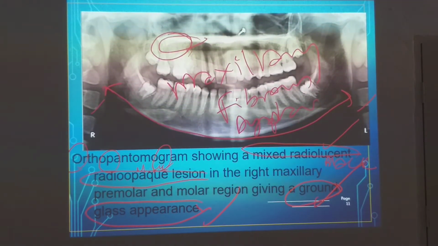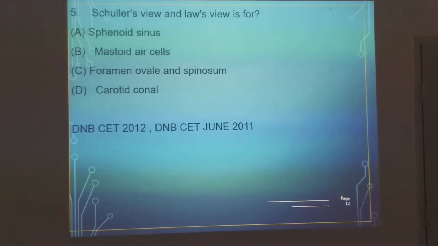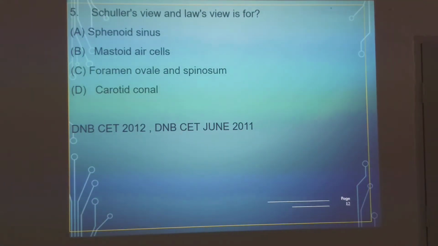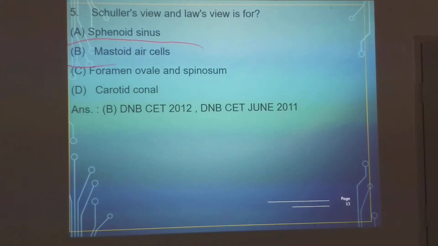Next, Schuller's view and Law's view. Law's is the lateral oblique view. Schuller's view and Law's view are for the sphenoid sinus, mastoid air cells, foramen ovale and spinosum, and carotid canal. So the answer is mastoid air cells. For mastoid air cells, you go for Schuller's view and Law's view.